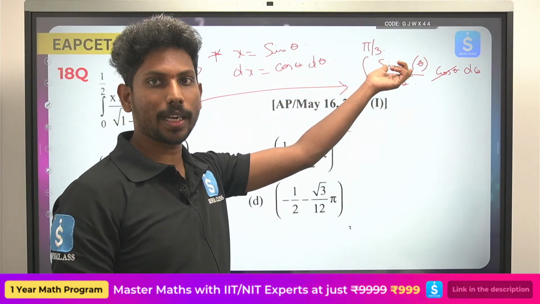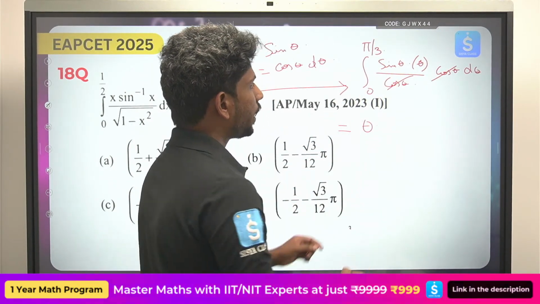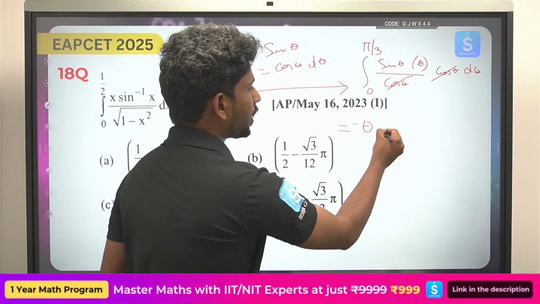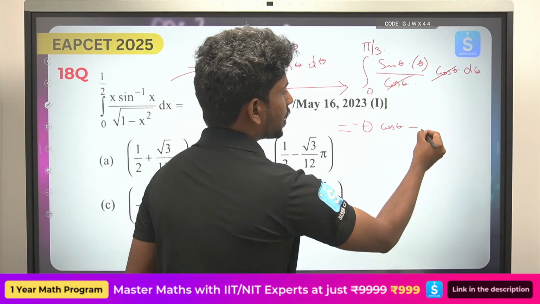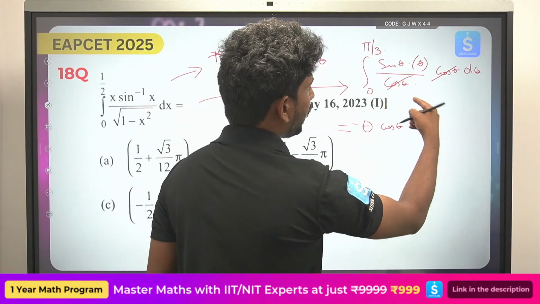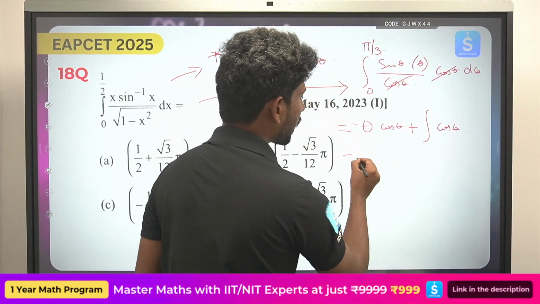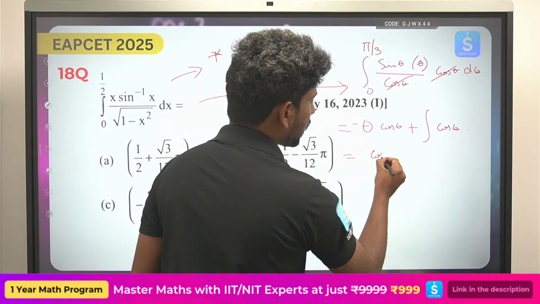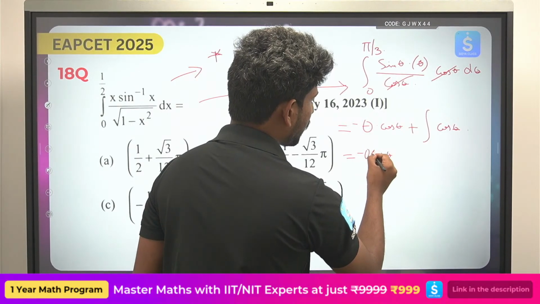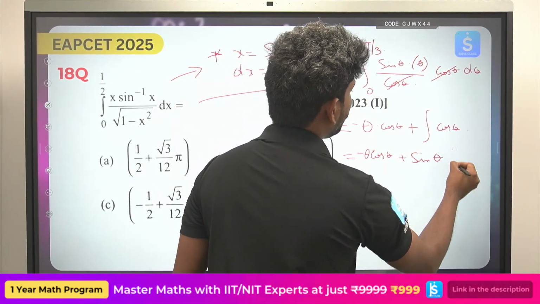This is in the form of ILATE. This is u and this is v. So u integral of sine theta is nothing but minus cos theta, minus again integral of d by d theta of theta is 1, integral of sine theta is again minus cos theta, and integral of cos theta is sine theta, so minus theta cos theta plus sine theta from 0 to pi by 6.